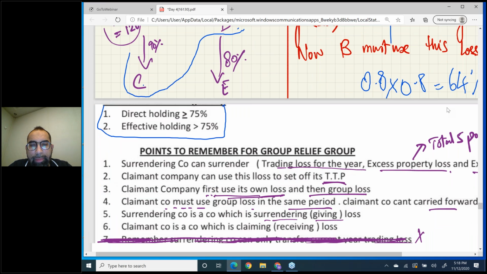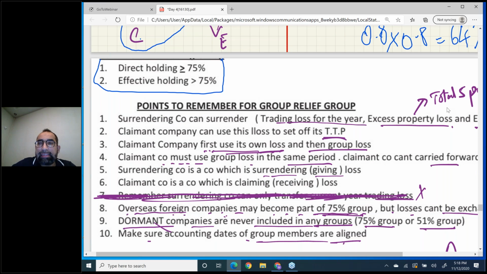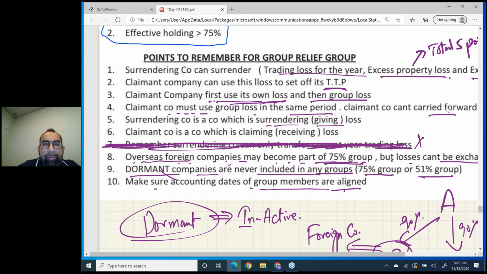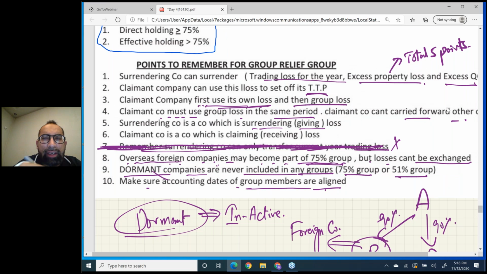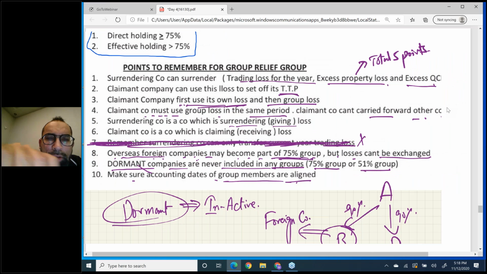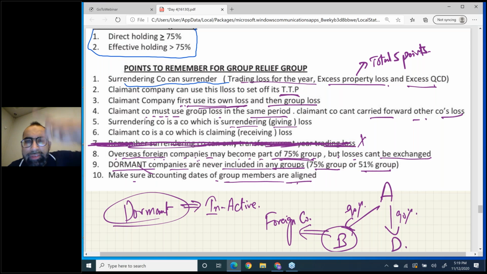Now, some important points to remember. The surrendering company can surrender this first point. I have already taught you in detail. Total 5 points on the previous slide I have already discussed. Right now in this slide it is 3, but total 5 points I have already told you. The claimant company can use this loss to set off its TTP. This I also told you.